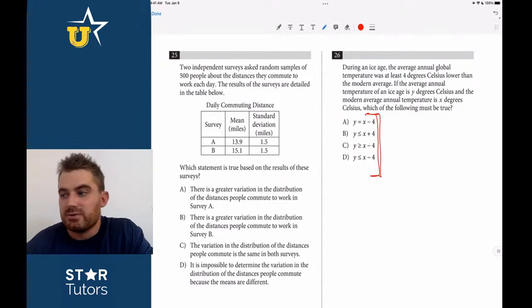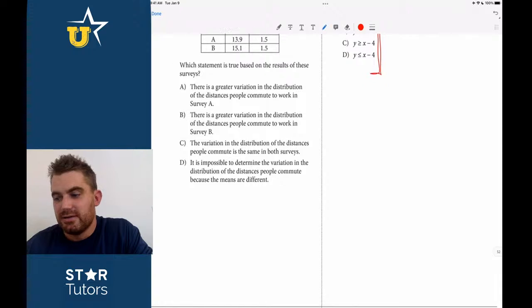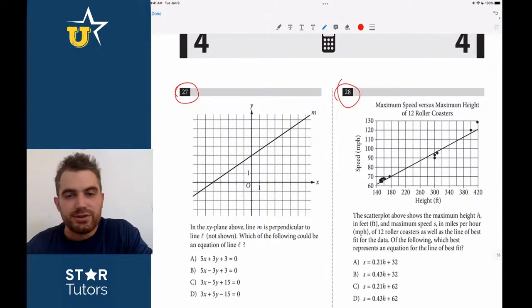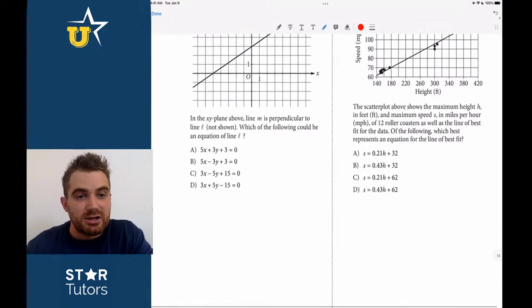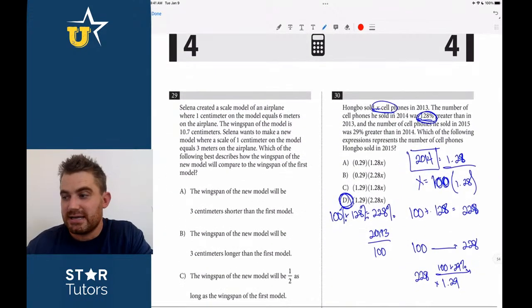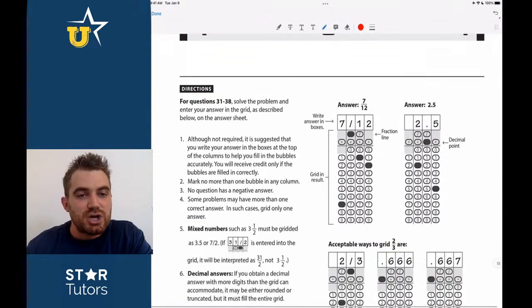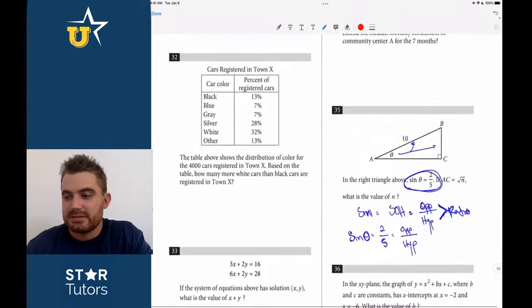Derivative of the y equals mx plus b, 26. That's going to be dealing with linear equations in some form. 27, 28, both linear equations. So that's 10, 11 questions. Now we're at 20% of the test so far. 20% of the SAT math test is just dealing with linear equations, y equals mx plus b.